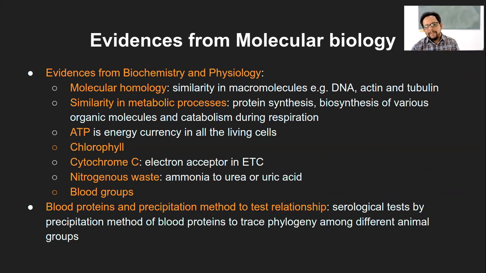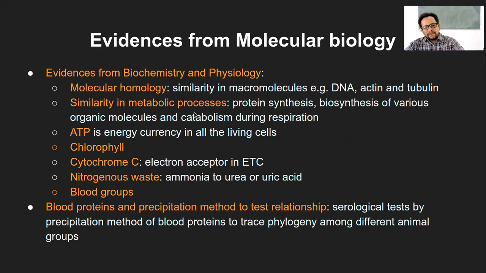So the evidences from the molecular biology perspective, again along the lines of biochemistry and physiology. We have discussed these things in detail earlier, but just to point them out specifically: in terms of molecular homology, most of the macromolecules like DNA, actin, tubulin, proteins, are common throughout.